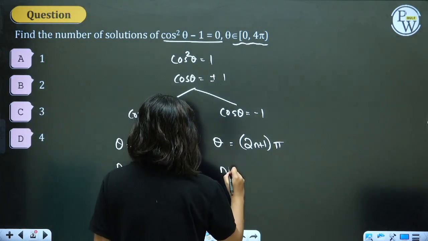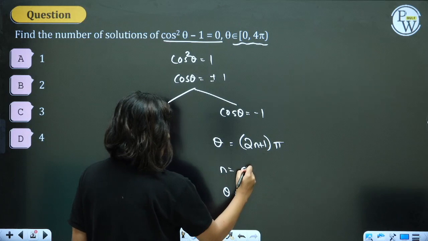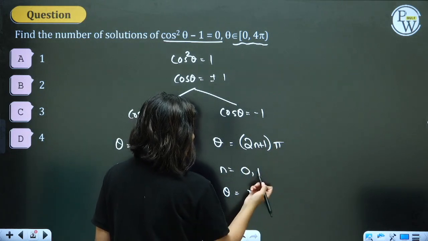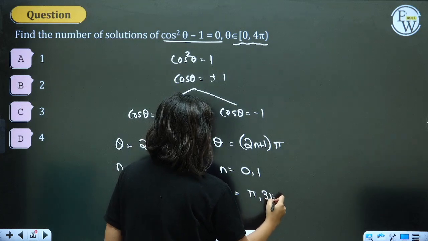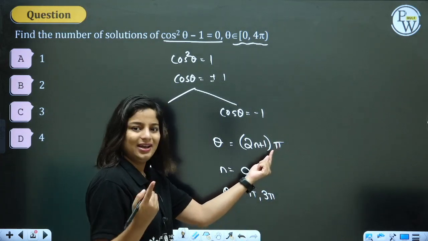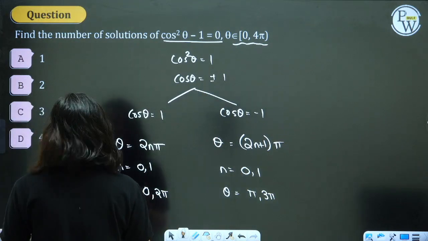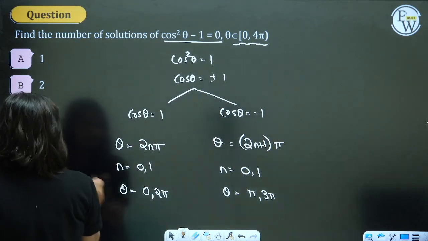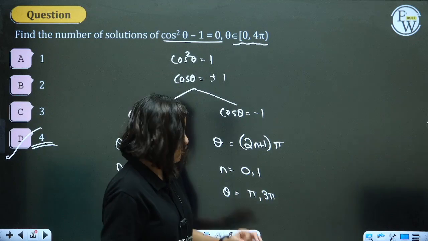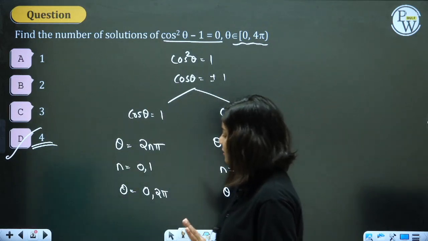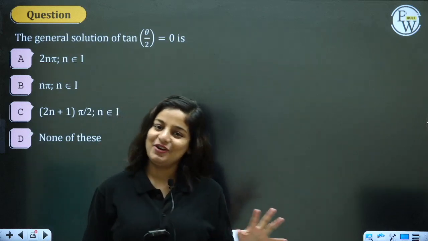Here n can be 0, theta will be pi. N can be 1, theta will be 3 pi. If I take n as 2, I'll get 5 pi, which is outside the required range. So in all we have a total of 4 solutions: 1, 2, 3, 4. Theta values are 0, pi, 2 pi, 3 pi. 4 solutions, 4 values of theta. Understood? Nice, easy, good question.